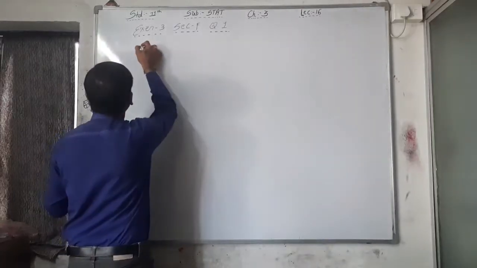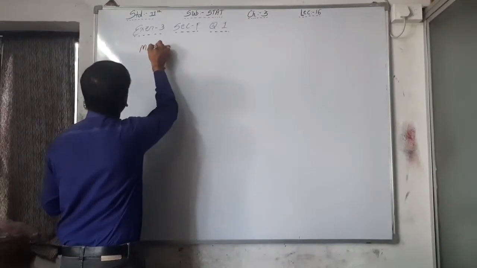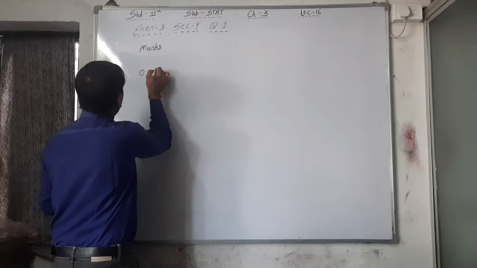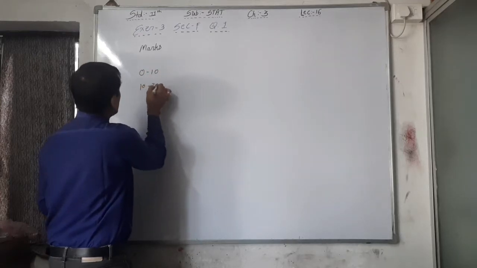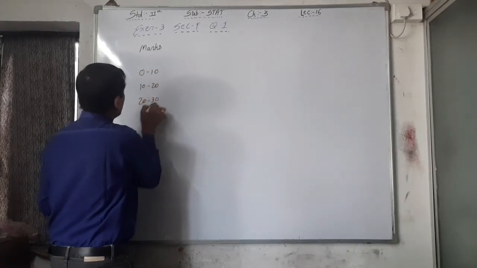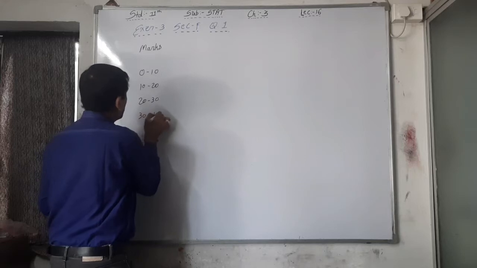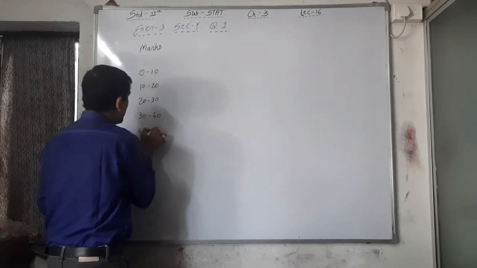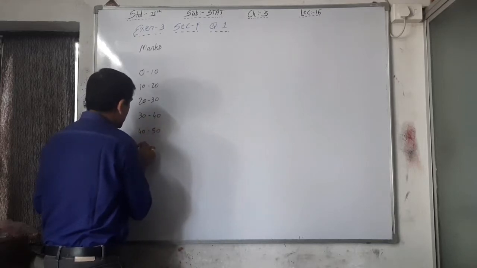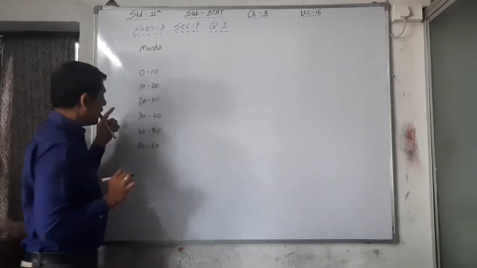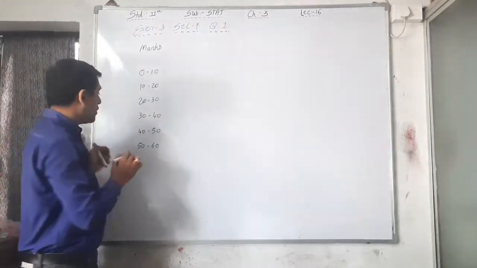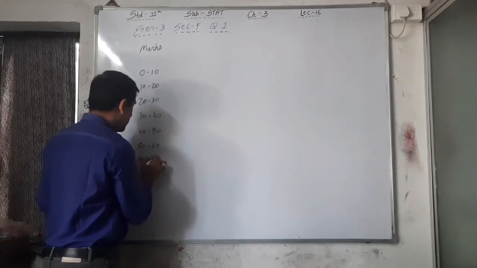Marks: 0 to 10, 10 to 20. See, the normal class is given, nothing else. The question style is changed, but here the class is not changed. It is a normal class. 60 to 70 is the last one.